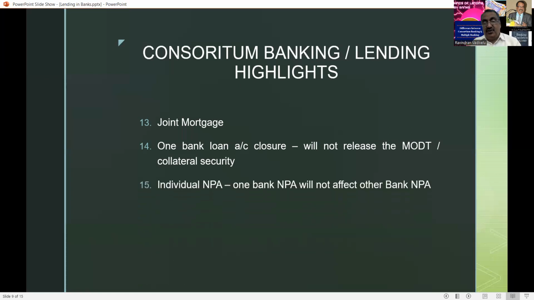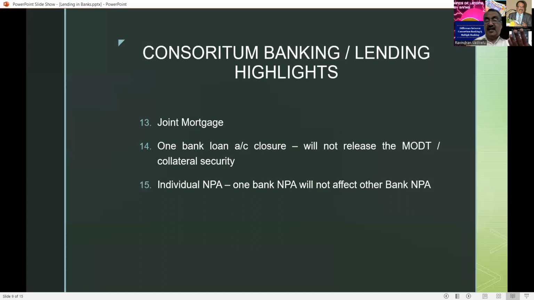And with reference to consortium lending, one bank's NPA will not affect the other banks. Suppose we take State Bank of India, IOB and Canara Bank, they jointly finance the borrower in the form of consortium lending.